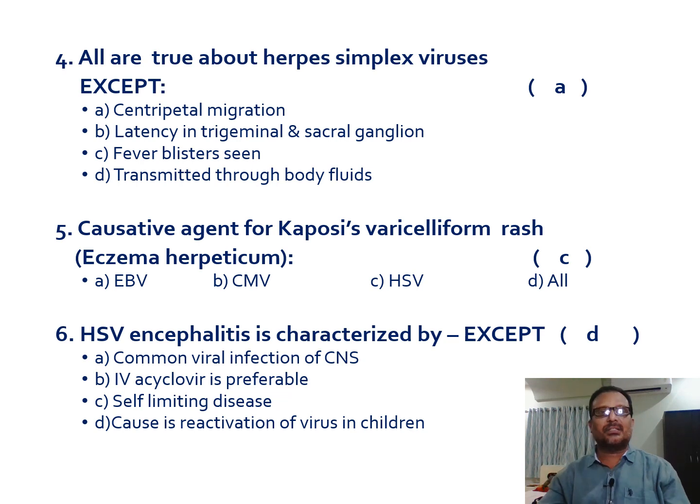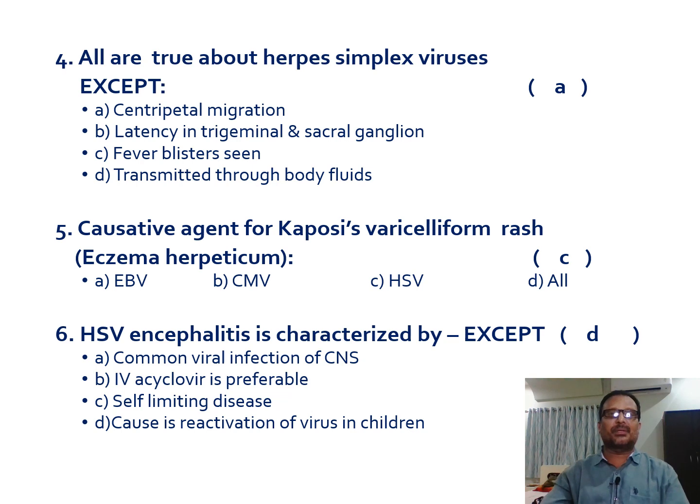And if you see here, latency in trigeminal and sacral ganglion is an important property of herpes simplex virus 1 and 2, and fever blisters are seen, associated with fever and the appearance of rash in herpes simplex viral infections, and they can get transmitted through body fluids like saliva and also semen and other body fluids.